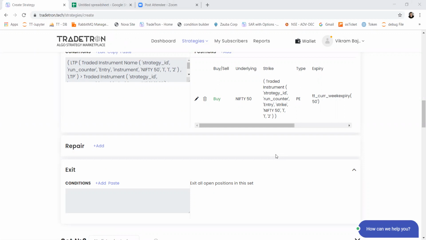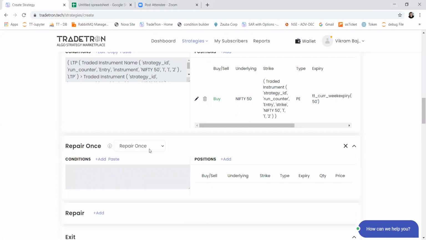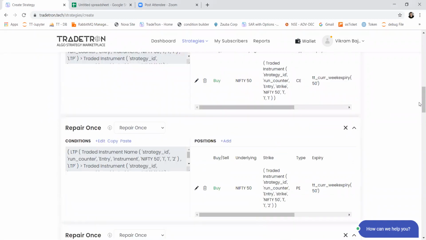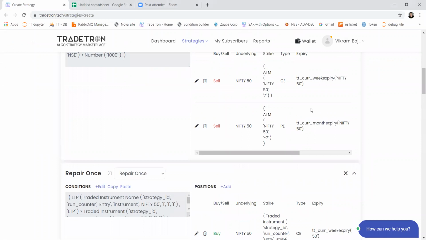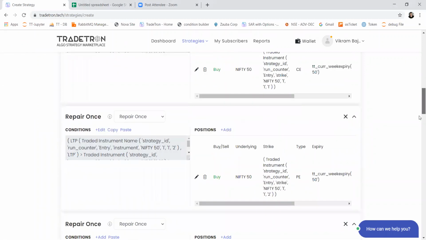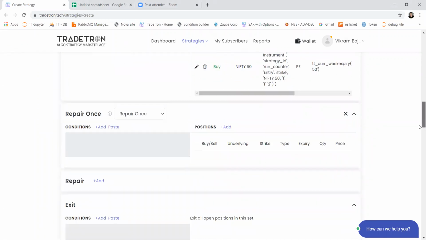Okay, so Arvind is asking what is the difference between repair continuous and repair once. Repair once is mostly used when you want to do one-time position sizing. So let's say you short 3 lots in the entry condition, and you want to exit 1 lot at a certain profit level.